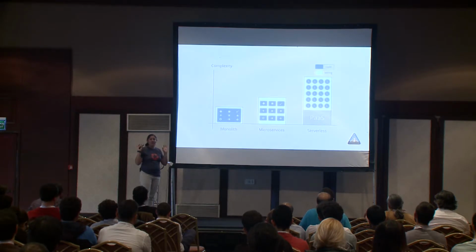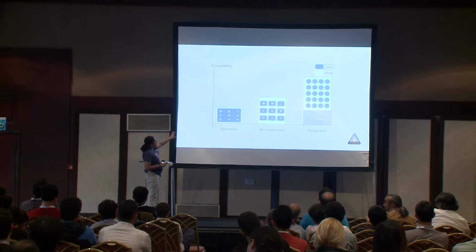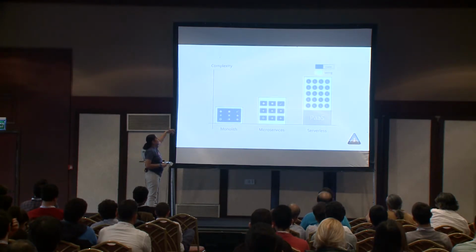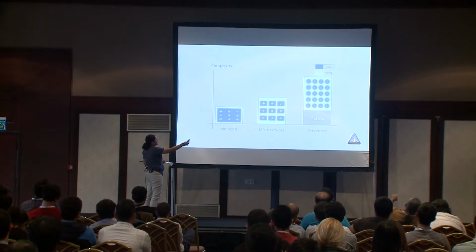People just know that it's something new, that we divide our applications into smaller pieces, but they don't know the difference. When we are switching between architectures, the complexity, not in development but in DevOps, is greater if I use microservices or serverless.